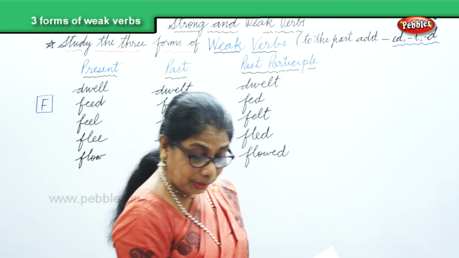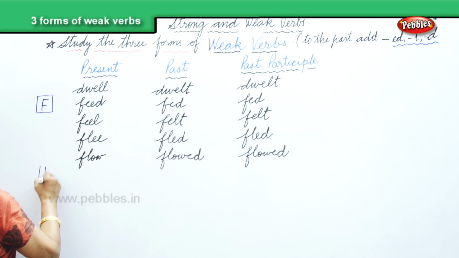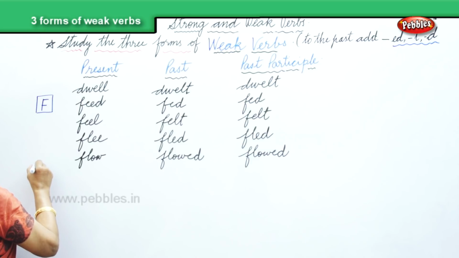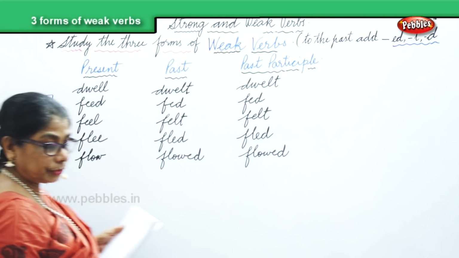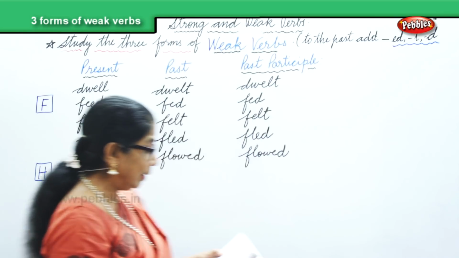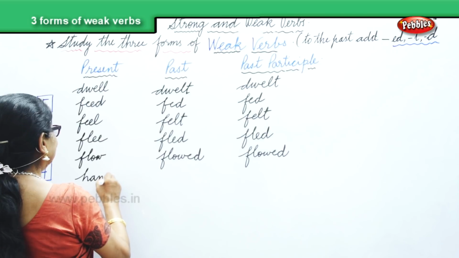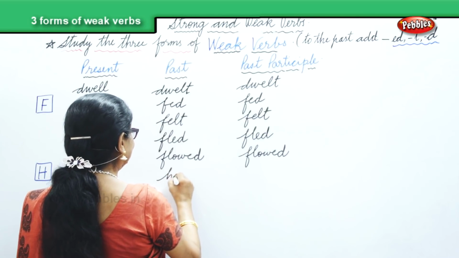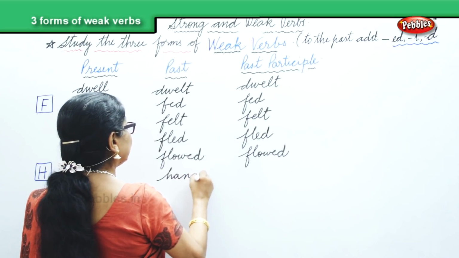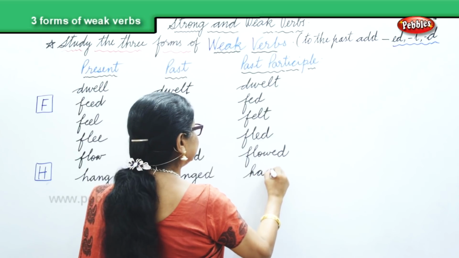Okay, so in letter H. You hang the clothes. Okay, hanged. So you say, go and hang these clothes. Then you will come back and say, I hanged. And the past participle also hanged.